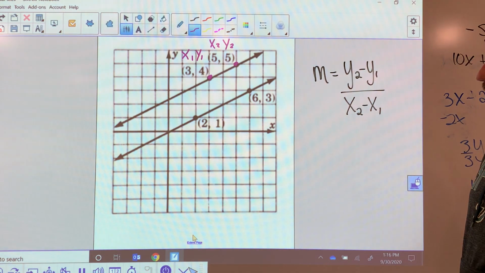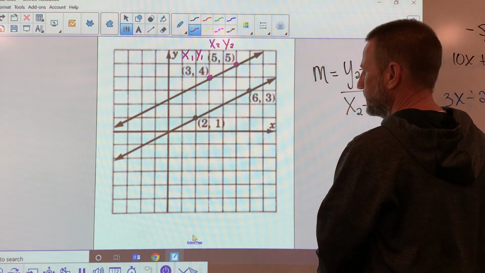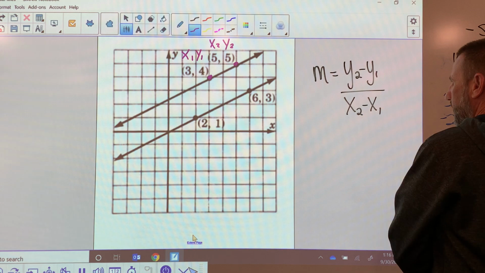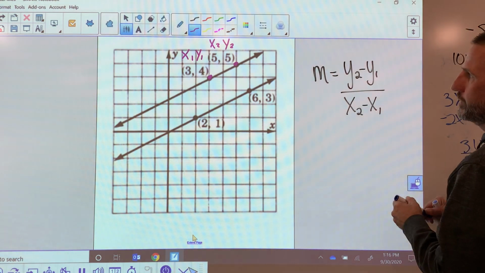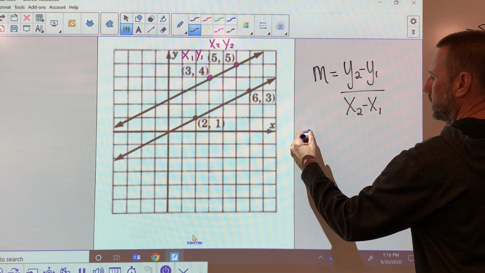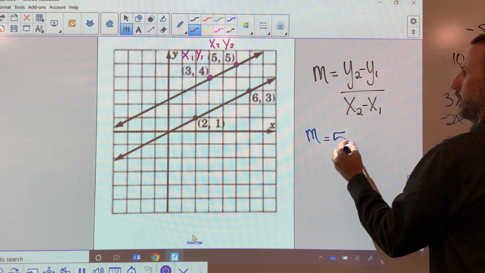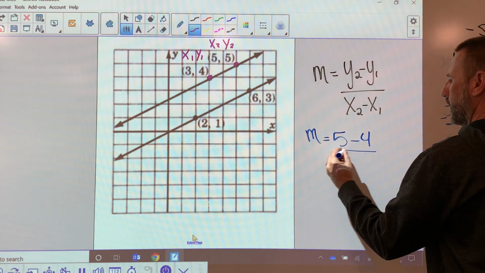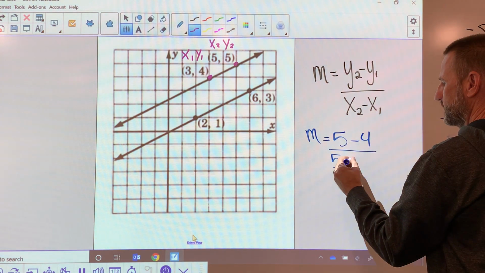Now if I use this formula and I plug in these numbers, let's see what we get here. We've got 5 take away 4, or 5 minus 4, over 5 minus 3.